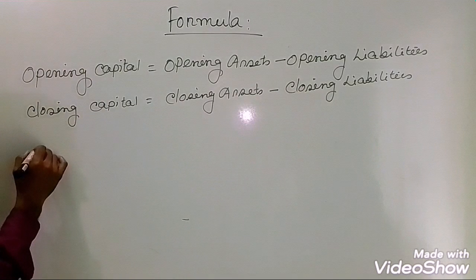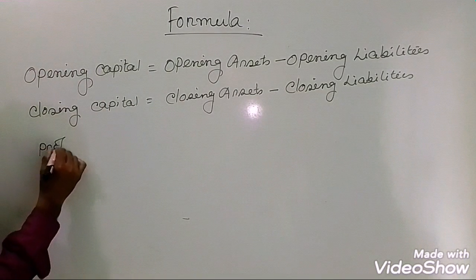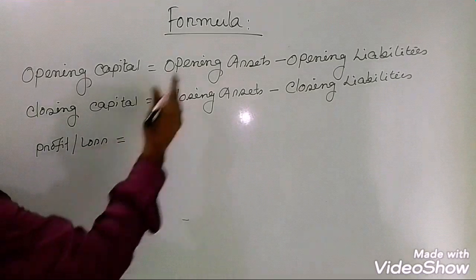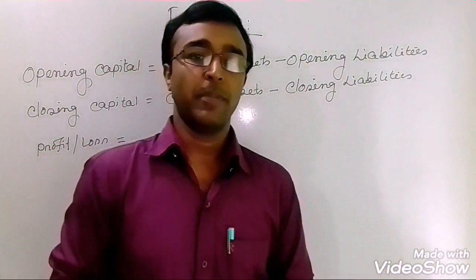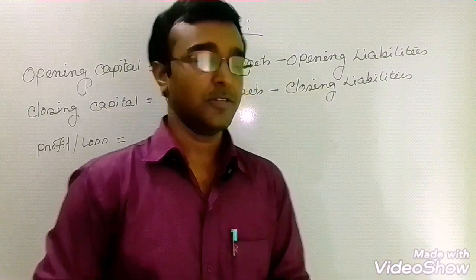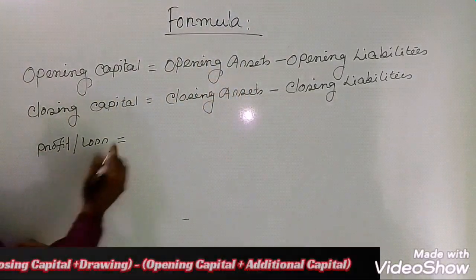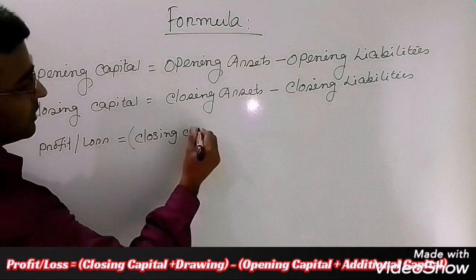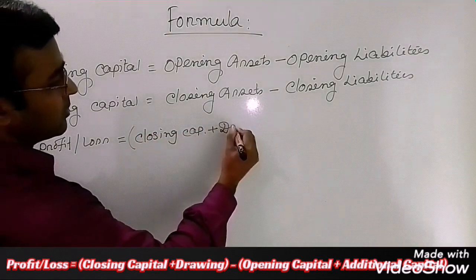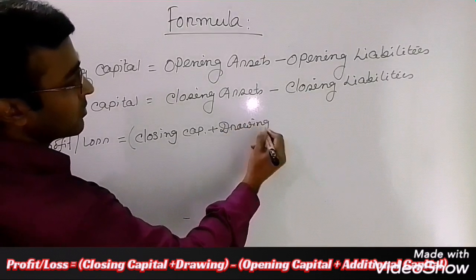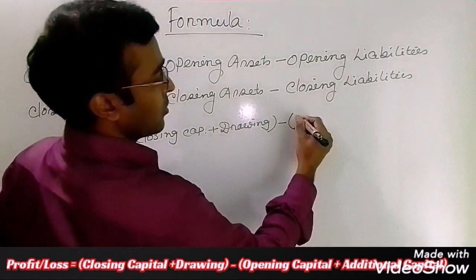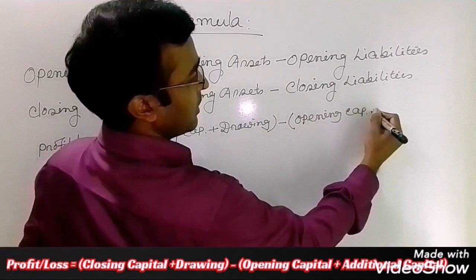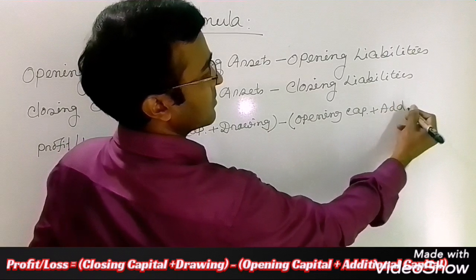And last of all, how do you calculate the profit or loss analysis? After completing these 3 formulas, I will definitely make you all, my dear viewers and learners, understand. Yes, last one, profit or loss equals closing capital, plus drawing, minus opening capital, plus additional capital.